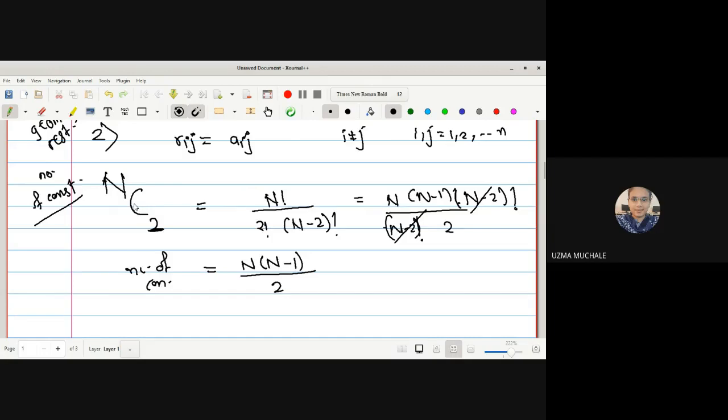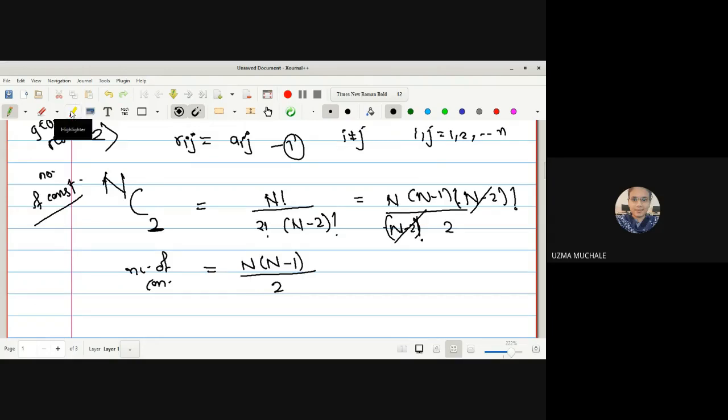Okay, so the number of constraints given, that means simply we can say it is the possible number of constraints given in equation 1. That means this is what our equation 1. From equation 1 we can have the possible number of constraints as n into n minus 1 divided by 2.